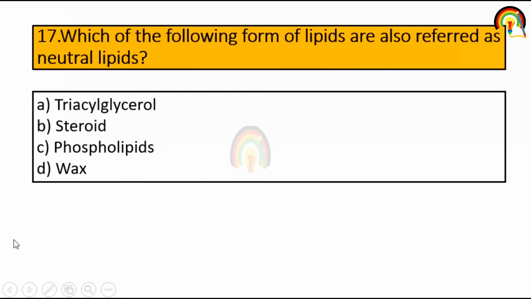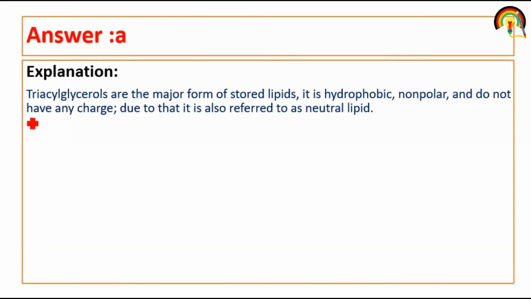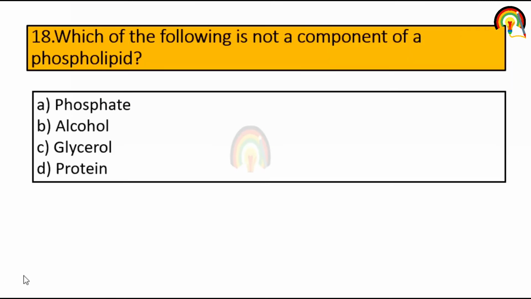Which of the following form of lipid are also referred to as neutral lipid? So it's triacylglycerol. Triacylglycerol are the major form of stored lipid. It is hydrophobic, meaning non-polar and lipophilic in nature, and they do not have any charge, and due to that triacylglycerol is referred to as neutral lipid.